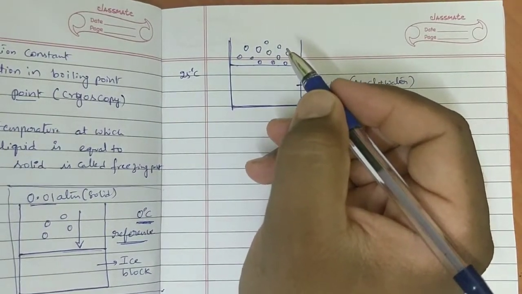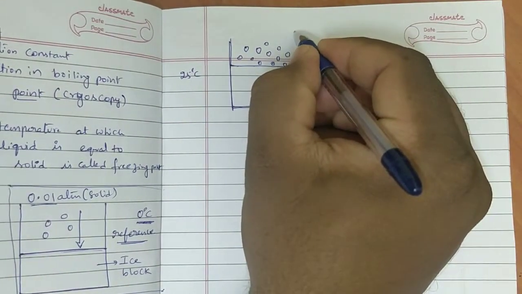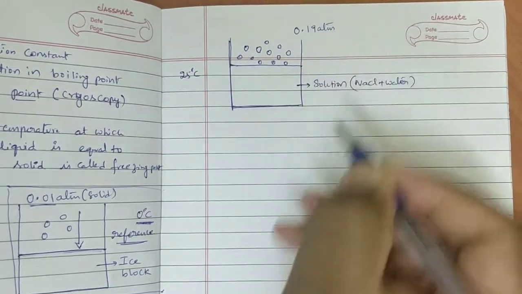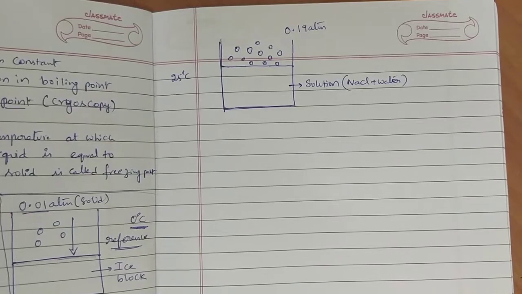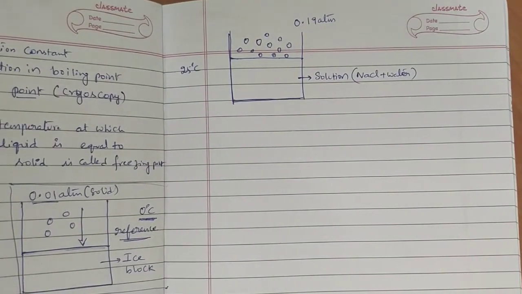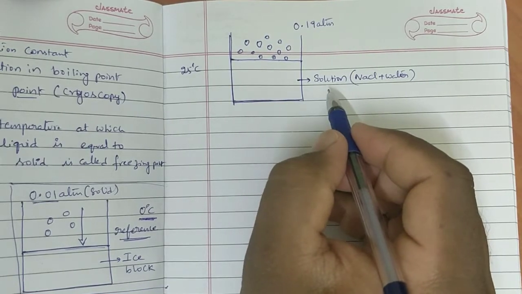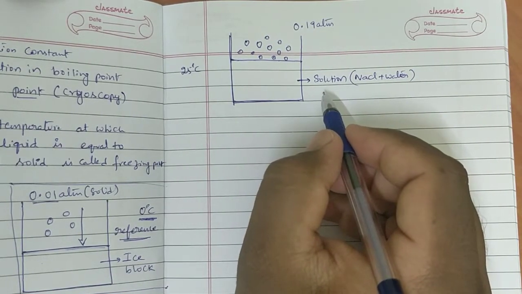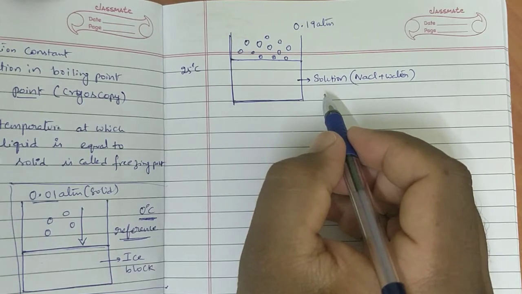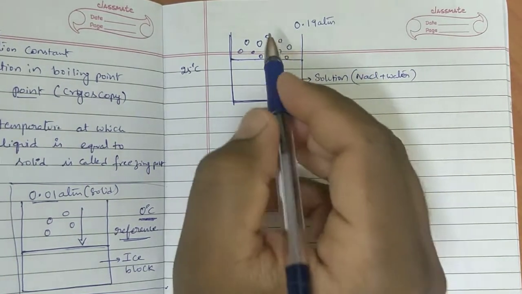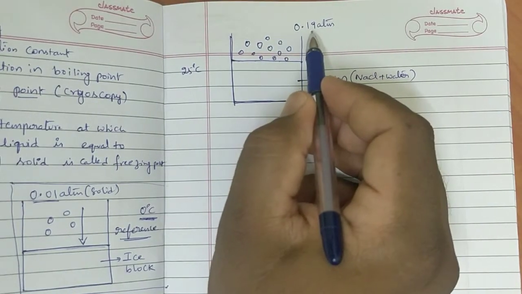Because of these 12 molecules, we observe 0.19 atmosphere. Vapor pressure of liquid is 0.19 atmosphere. Liquid is nothing but solution here. Every time, vapor pressure of solution is less than vapor pressure of pure solvent. So I took here 0.19 atmosphere.